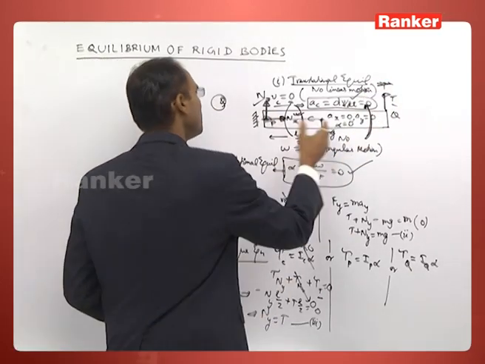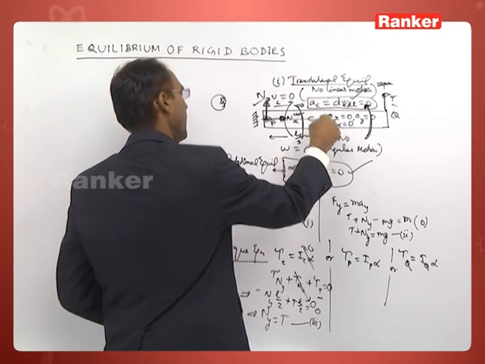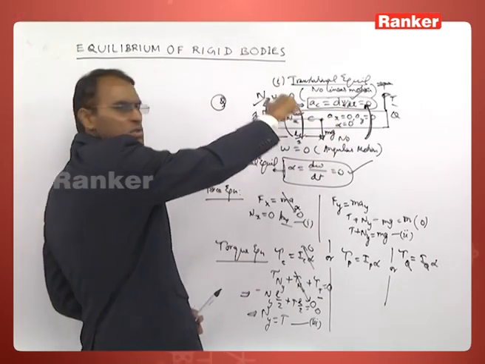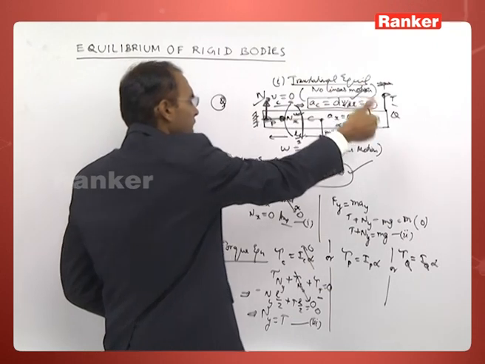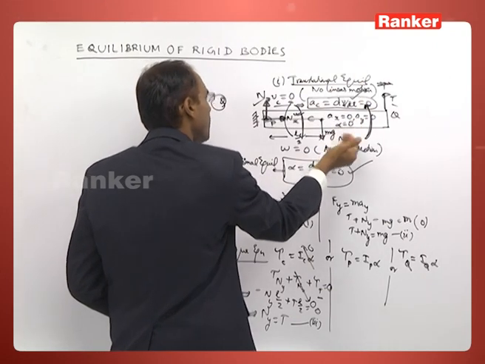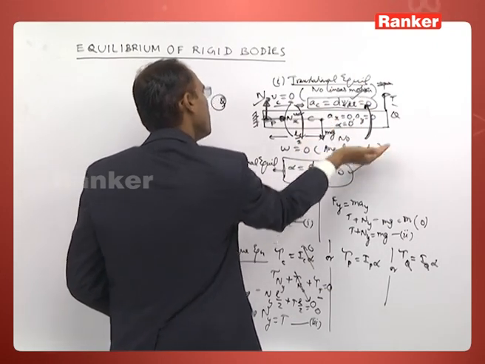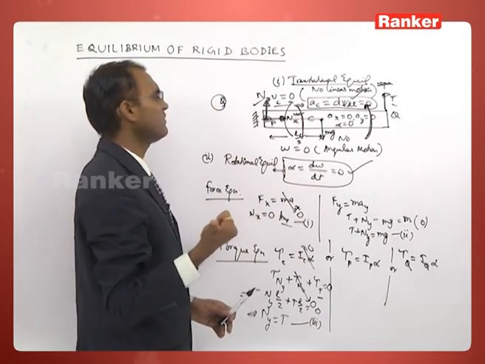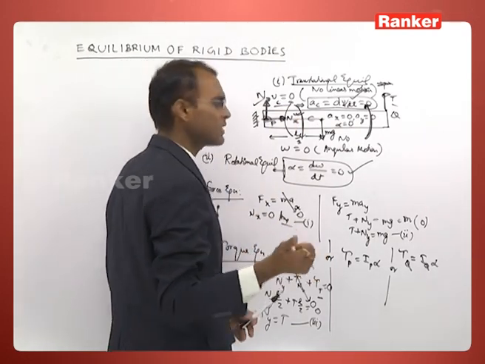The tension tends to rotate the rod in this way, and gravity tends to rotate the rod in the opposite way, in the clockwise way. Tension tends to rotate the rod in the positive z direction, or anticlockwise manner.